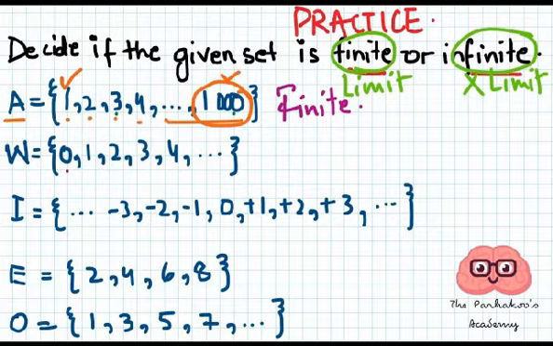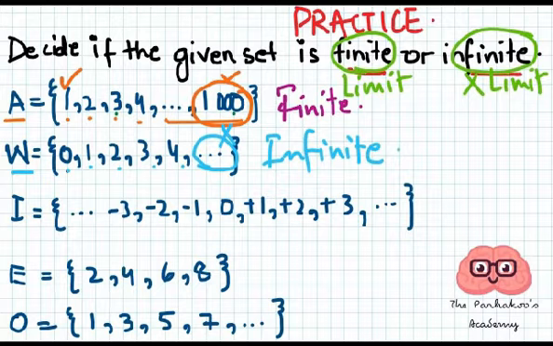Let's see the second one, which says W equals {0, 1, 2, 3, 4, ...}, and the dots show continuity. Do you see the last element of this set? No, there is no last element, so you cannot decide where it's ending. So the numbers are uncountable, or it doesn't have any limit. So this set does not have any limit, so this is infinite.